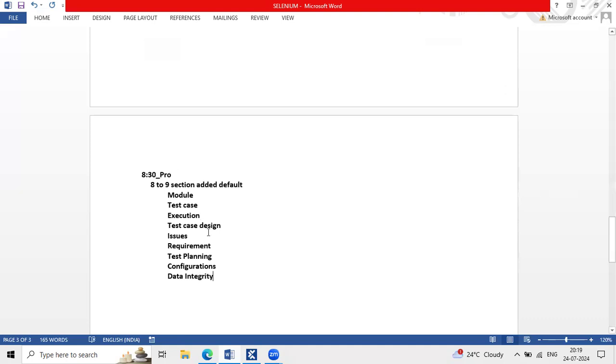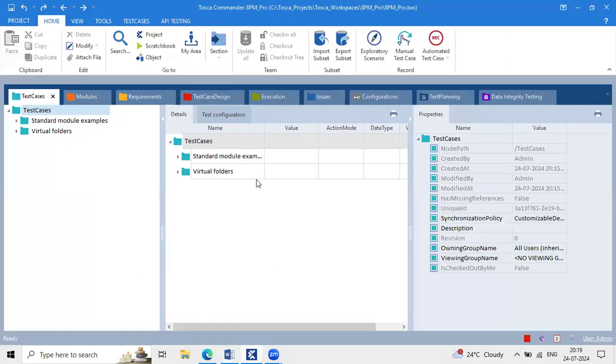So in total how many sections are you able to see here? 9 sections, correct? I'll show you these things in our Tosca project.